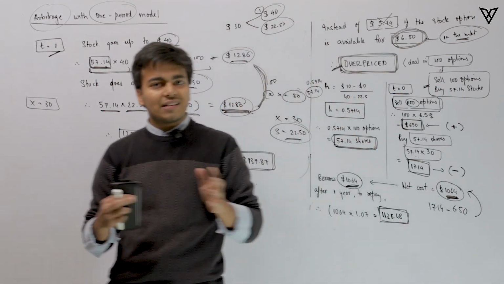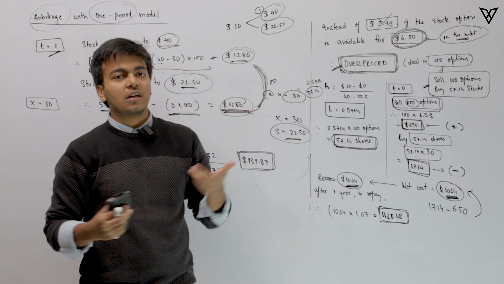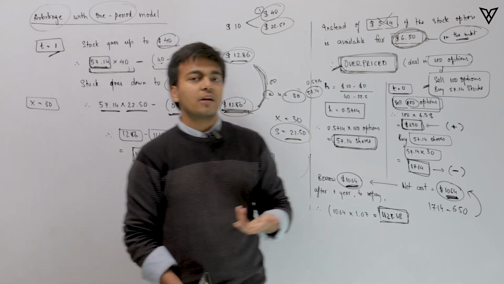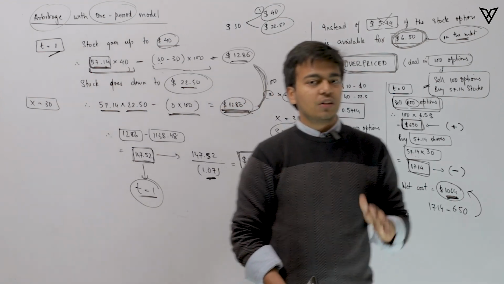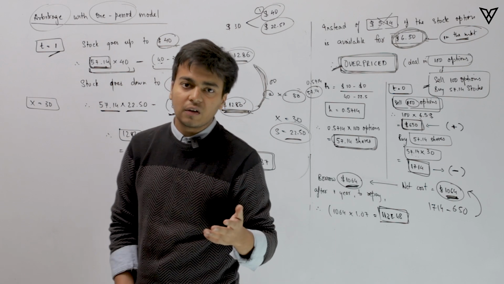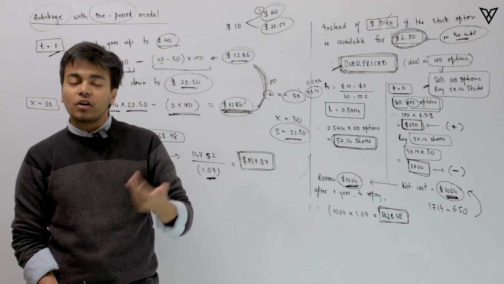So that is how exactly things work. We have taken both the cases of the stock going up and down, and both the numerical values as well, and we were able to see that the arbitrage profit remains the same irrespective of whether the stock is going up or down.